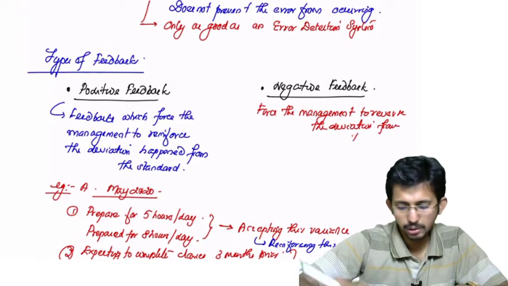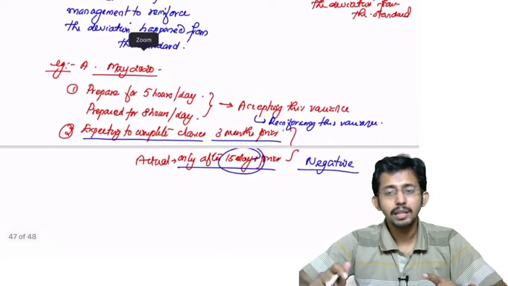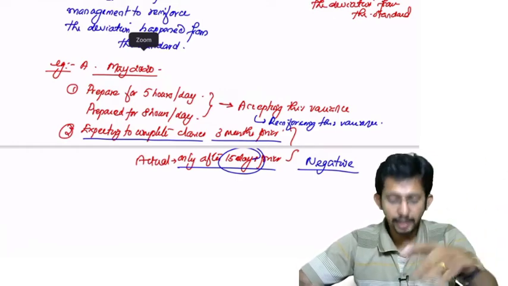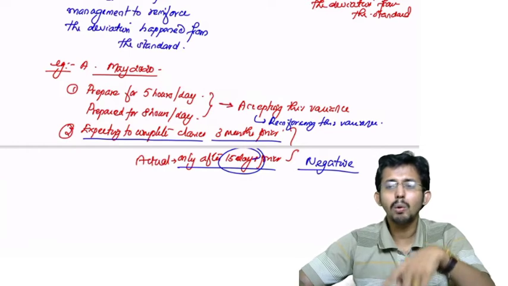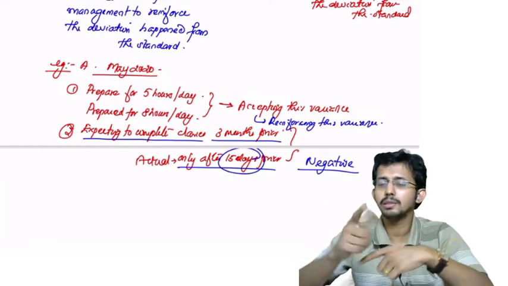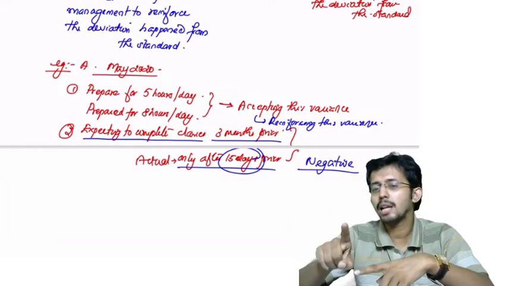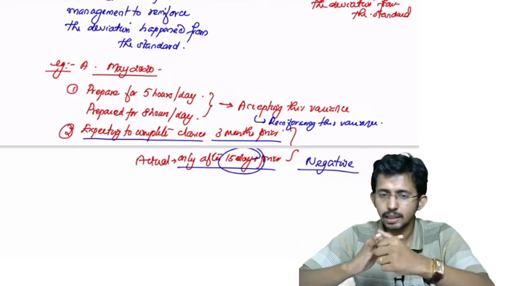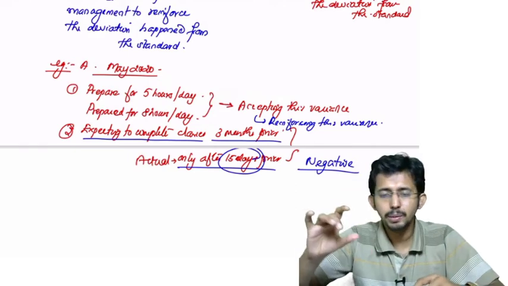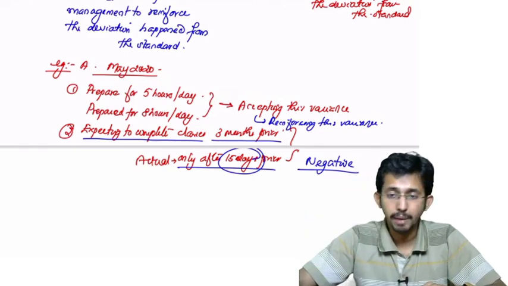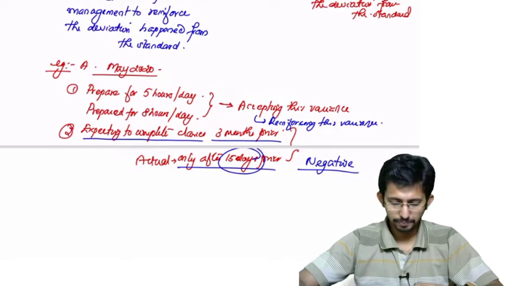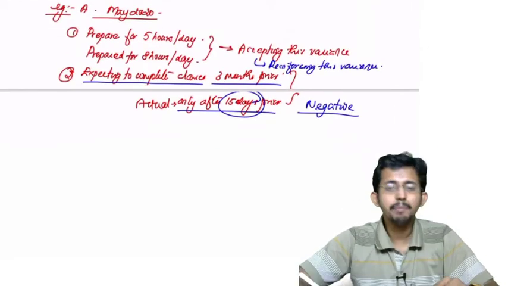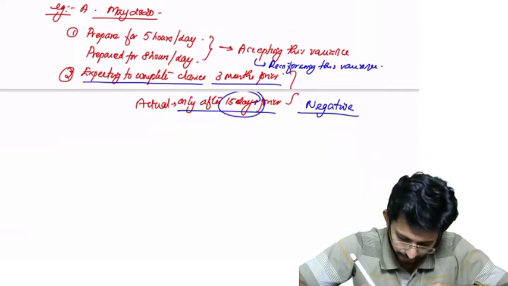Okay, what was the second deviation here? He was expecting to complete classes by 3 months prior, but he could complete it only 15 days prior. So this is a negative feedback. So what he has to do, this deviation has to be reversed. Next time you should complete your classes at least 3 months prior itself. Is it clear? Is it clear? Yes, this is the difference between negative feedback and positive feedback. Okay, now there is one more type of feedback: primary feedback and secondary feedback.